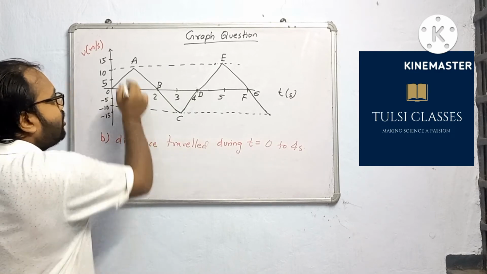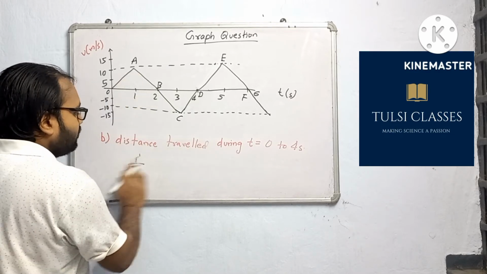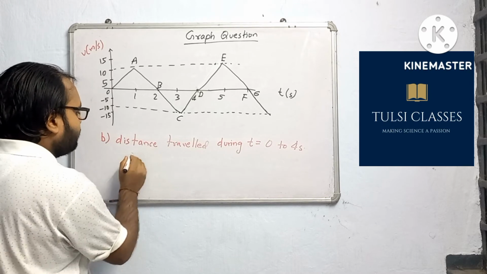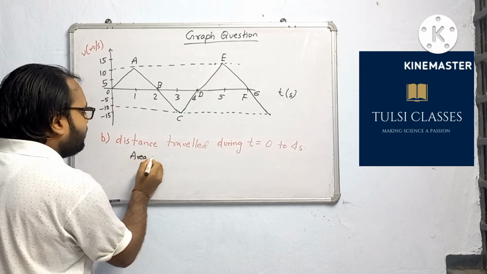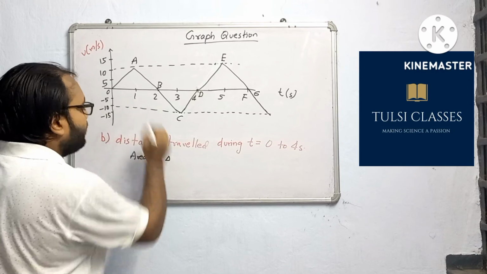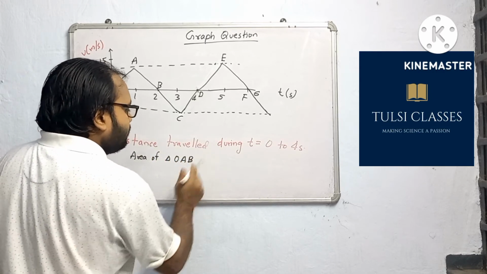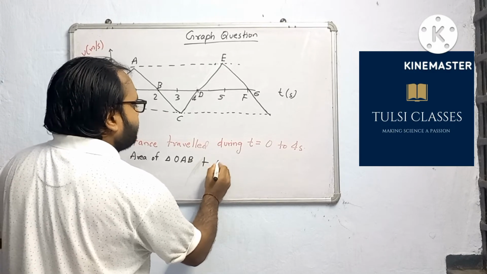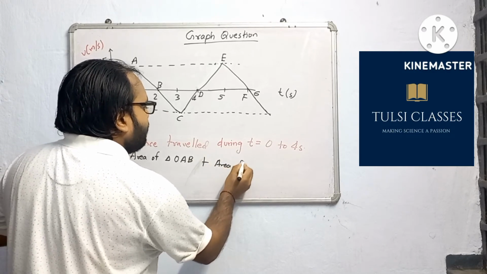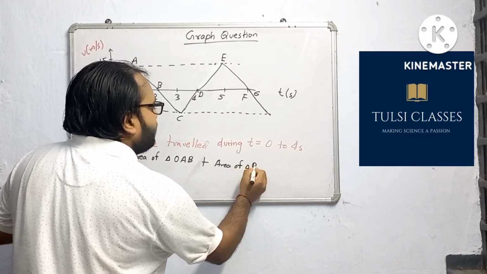So how will you find? Area of triangle AOB plus area of triangle BCD.